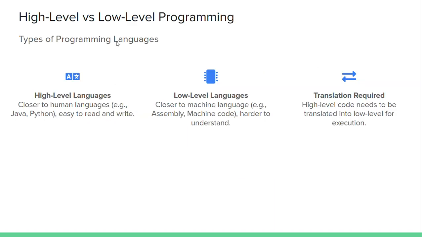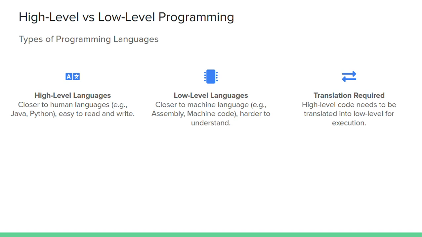Here we can see high level versus low level languages, the types of programming languages. What is a high level language? A high level language is a human readable language, it may be English. Examples are Java and Python, where you can read and understand instructions easily; they are easy to read and write. A low level language is closer to machine level language and assembly language. Machine code is harder to understand, and uses binary codes like zeros and ones.